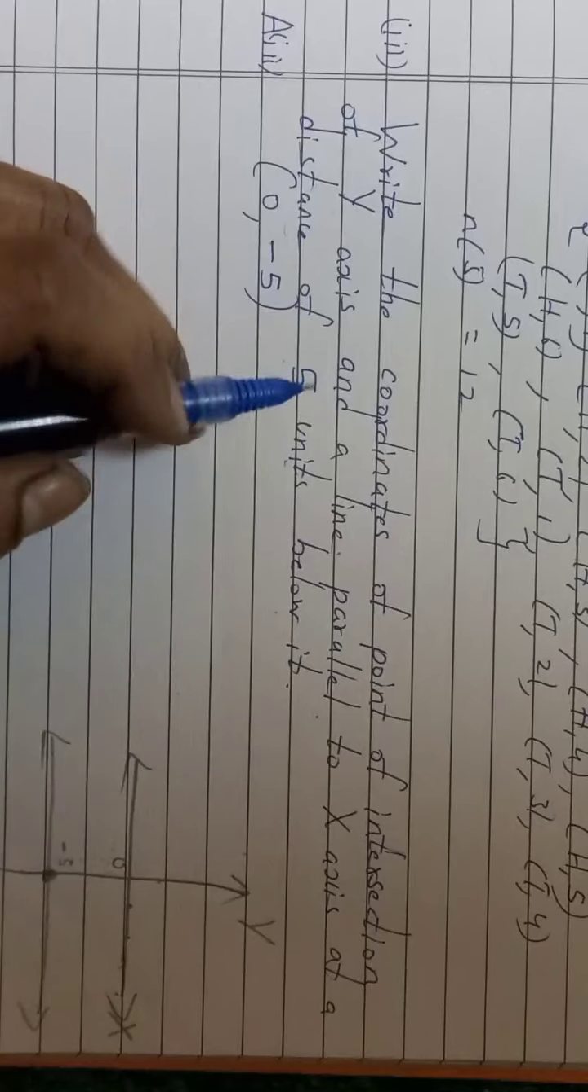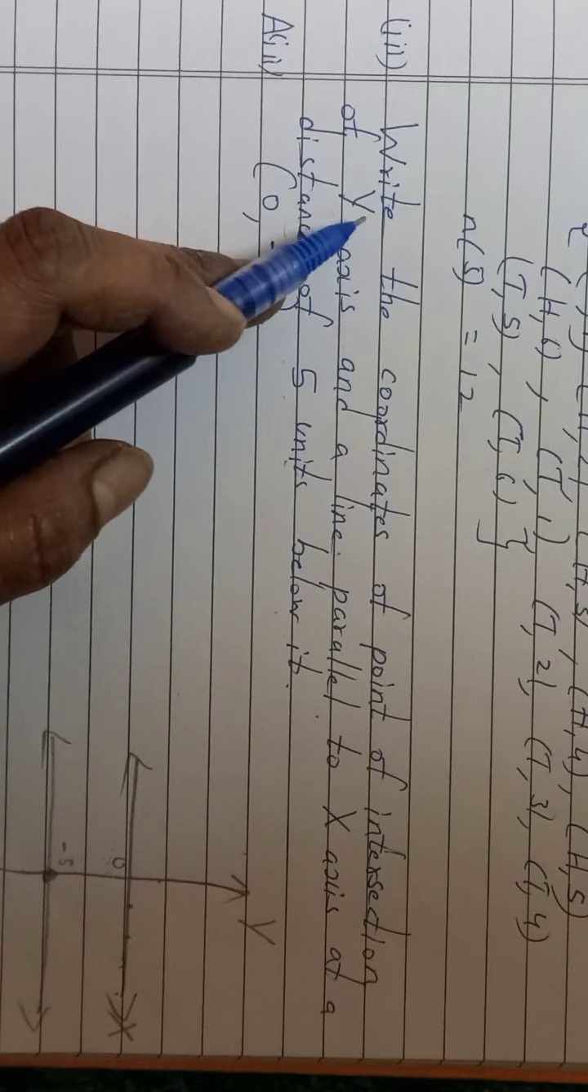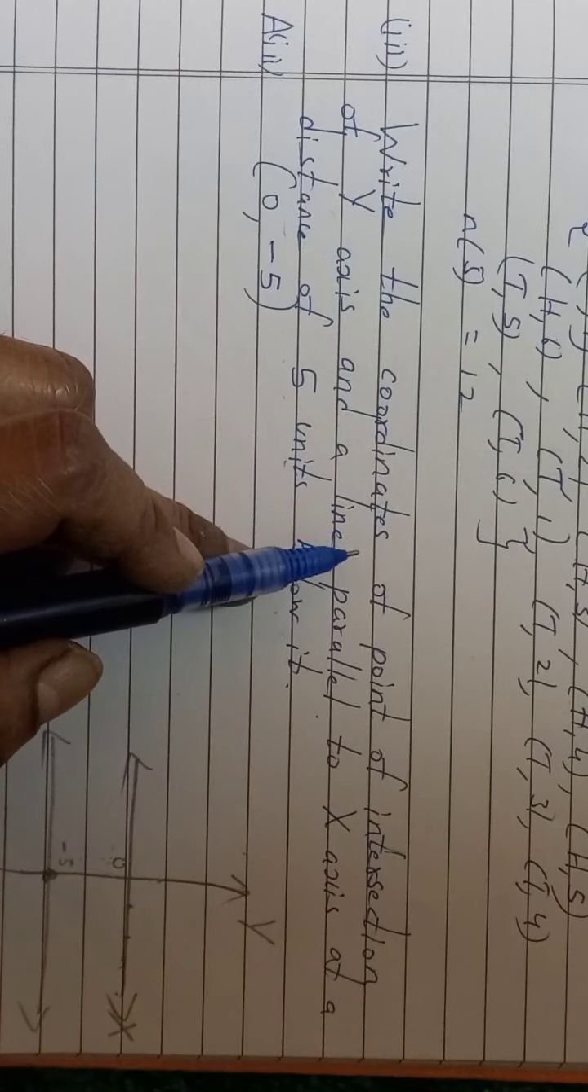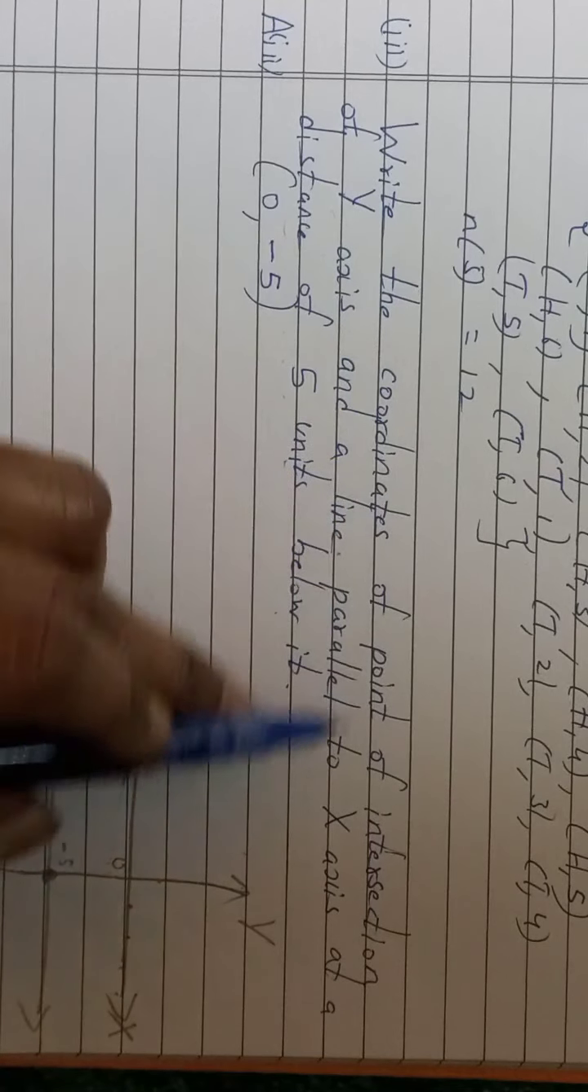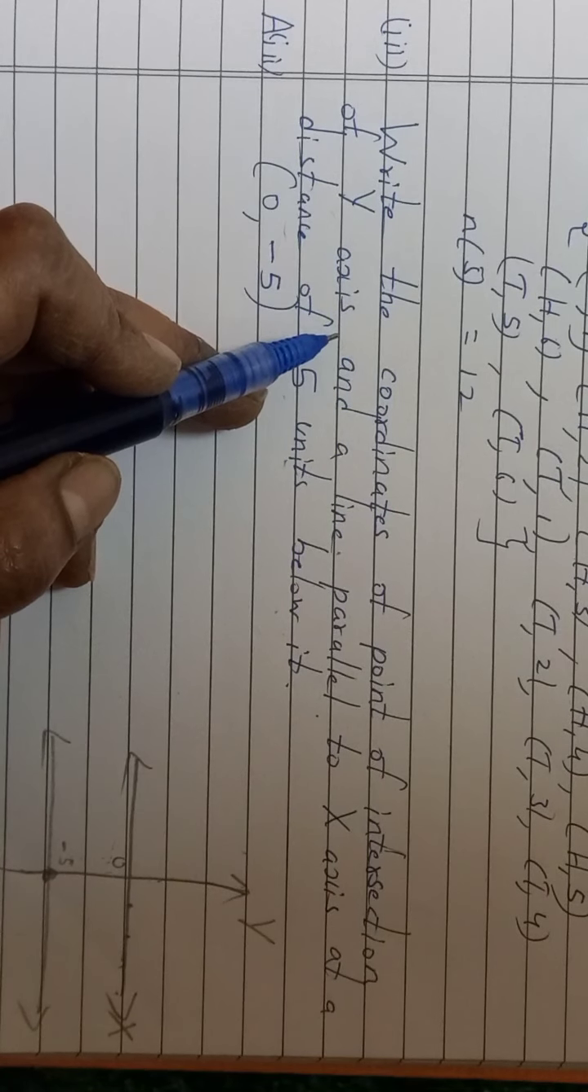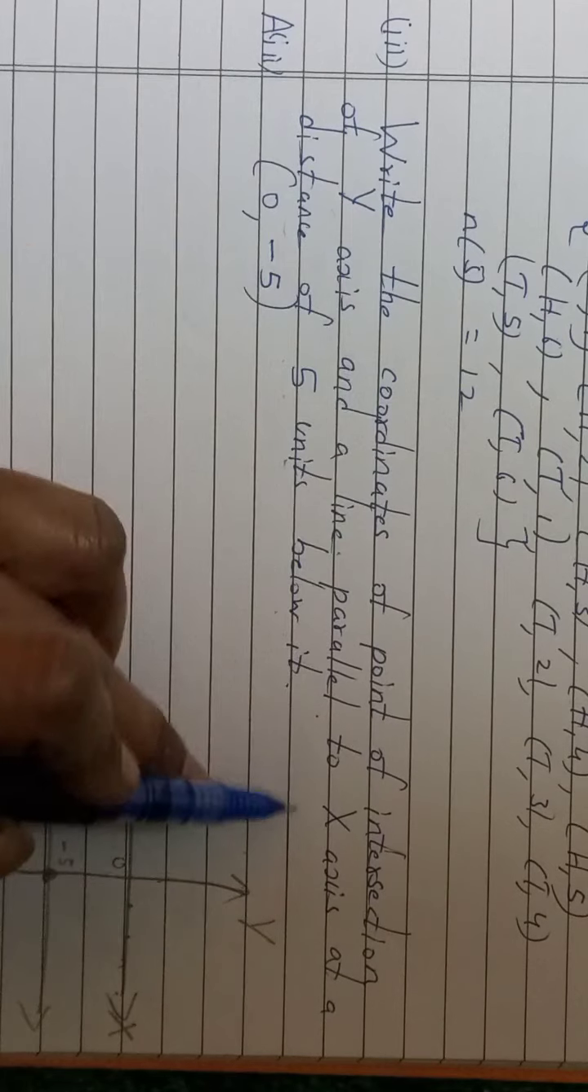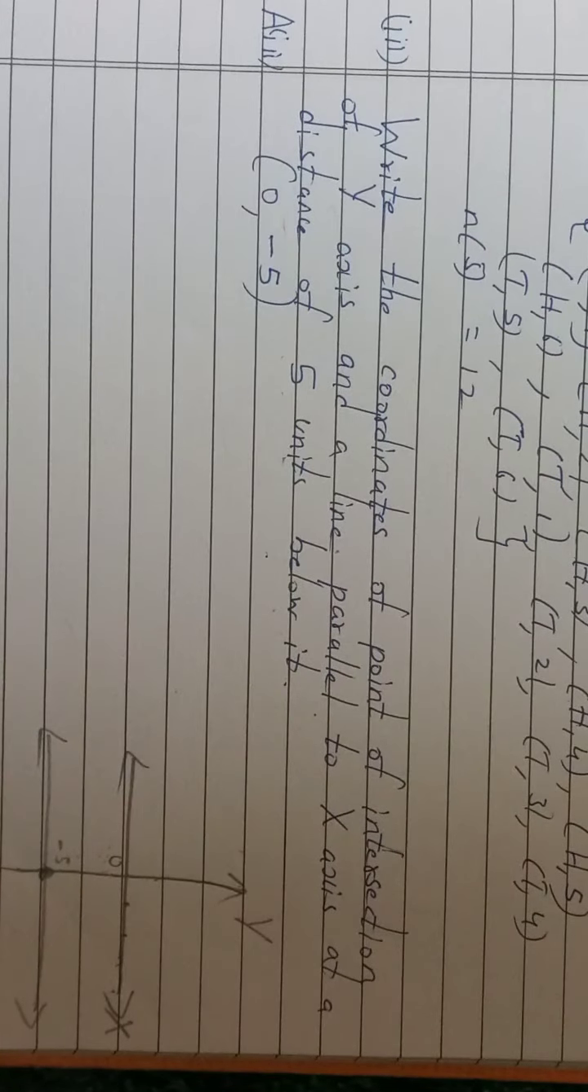In the exam, you write the full statement. You don't have to copy this, you just have to write: the coordinates of the point of intersection of y-axis and a line parallel to x-axis at a distance of 5 units below it is 0 comma -5.